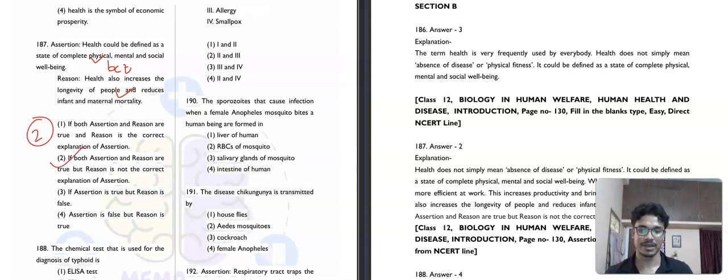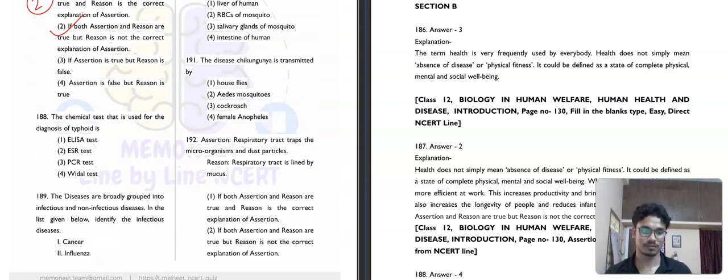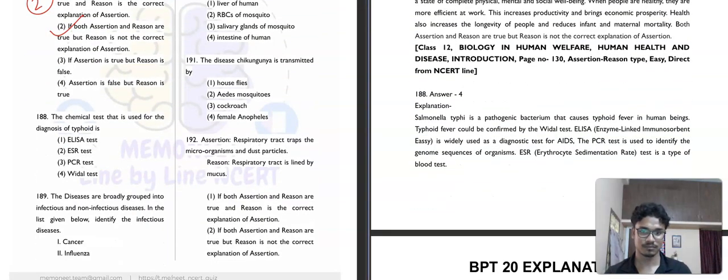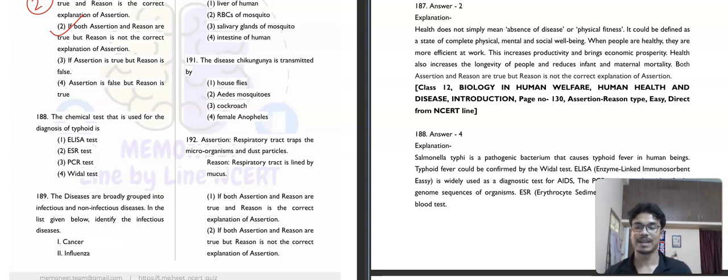Then question number 188. The chemical test that is used for the diagnosis of typhoid is ELISA, ESR, PCR, or Vidal test. Diagnosis of typhoid, that is definitely the Vidal test. Fourth option.